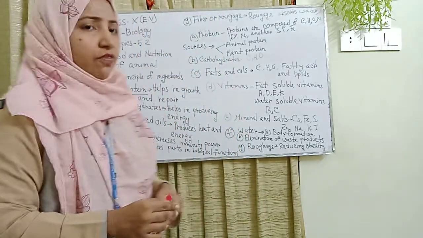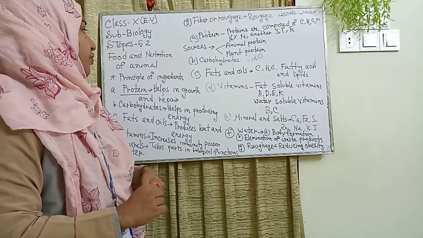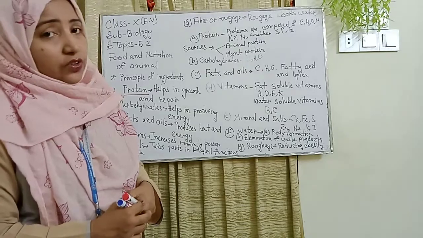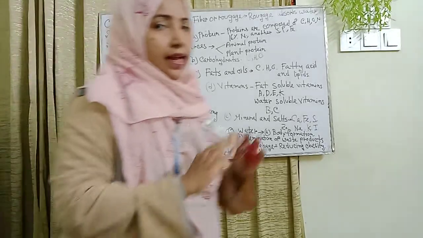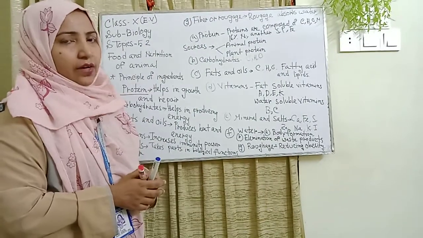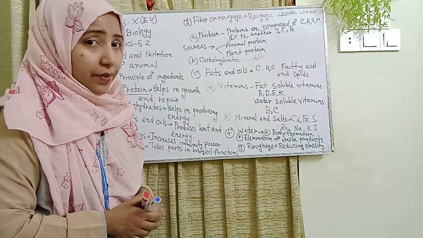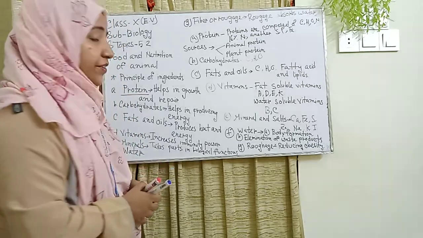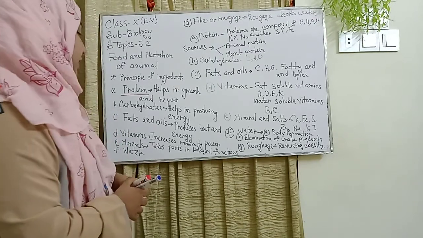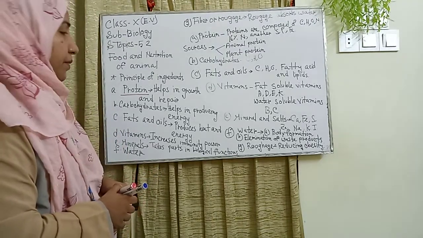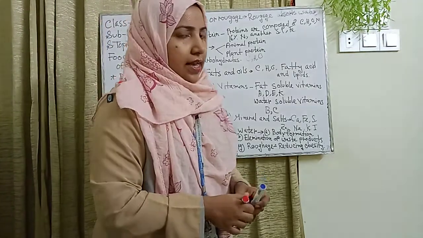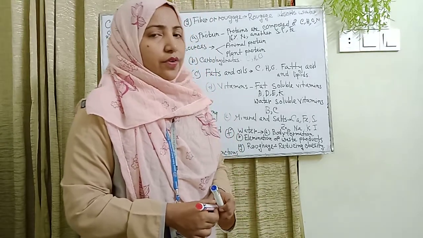Again I repeat, first is protein, which helps in growth and repair. Second is carbohydrates, of which we also take a good amount. Next is fats and oils, which we get from fatty acids and lipids. They also produce heat and energy. Another 3 components are: vitamins, which increase immunity power; minerals, which take part in biological functions; and water. Another topic is fiber or roughage.